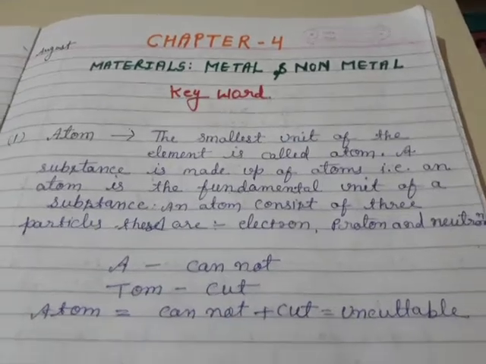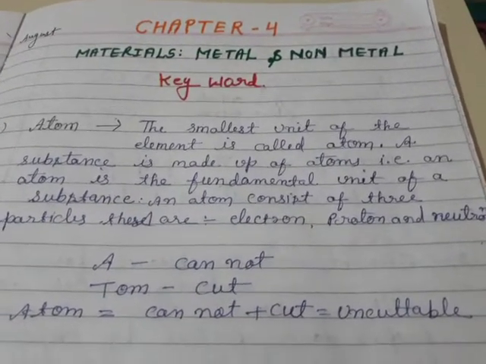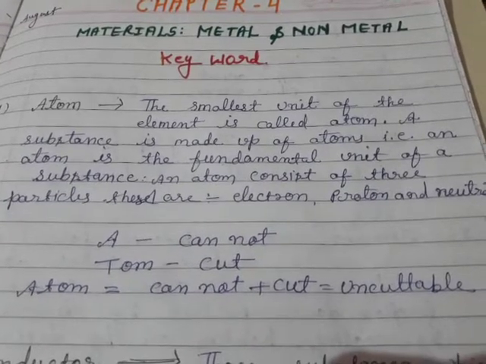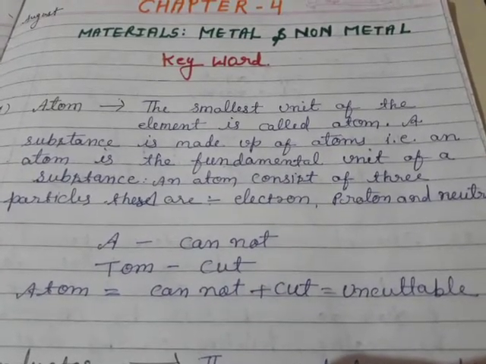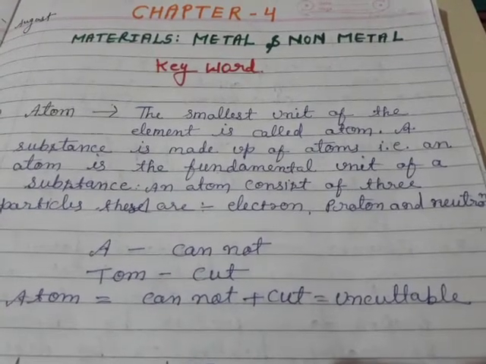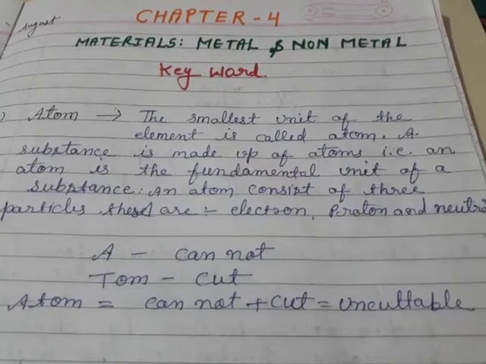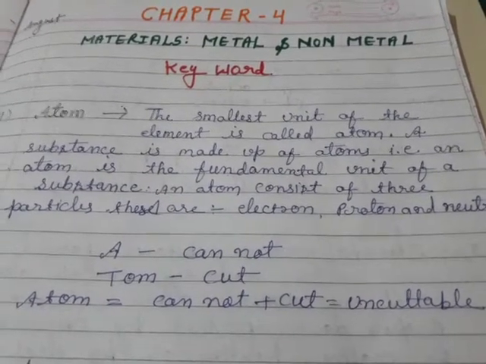The word atom is made from two words. A means cannot, and tom means cut. Atom means cannot cut, or uncuttable. The atom is so tiny it cannot be cut further.